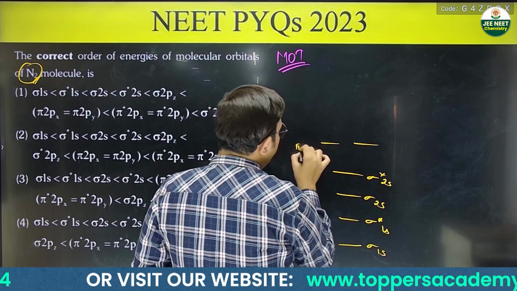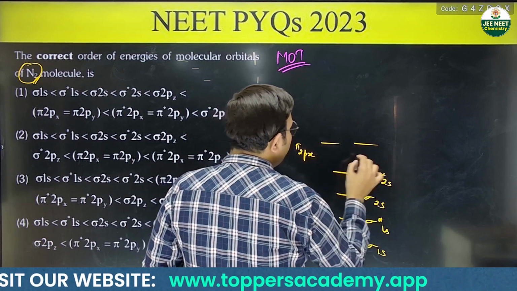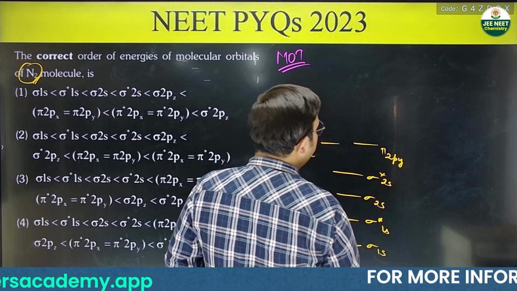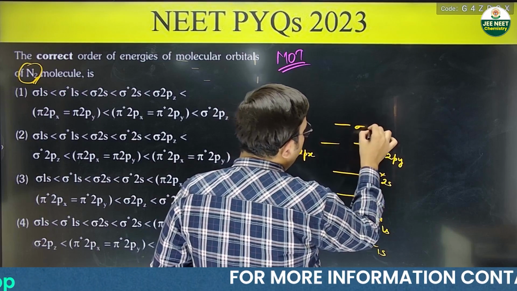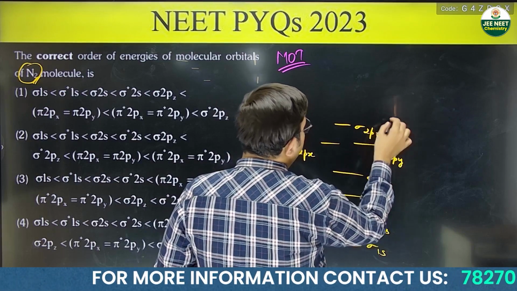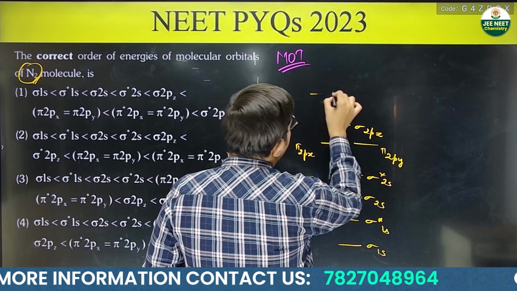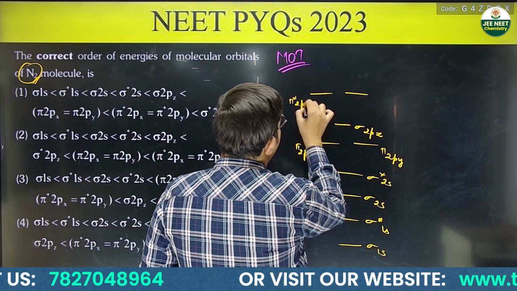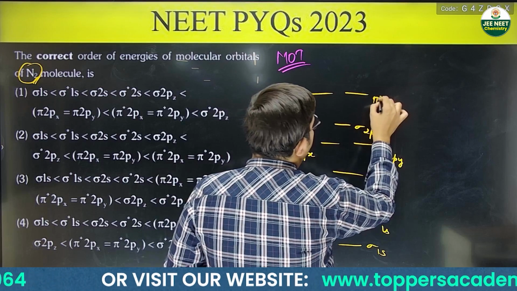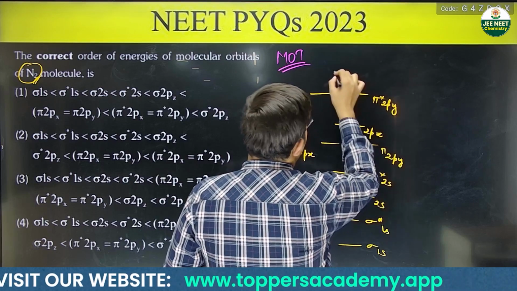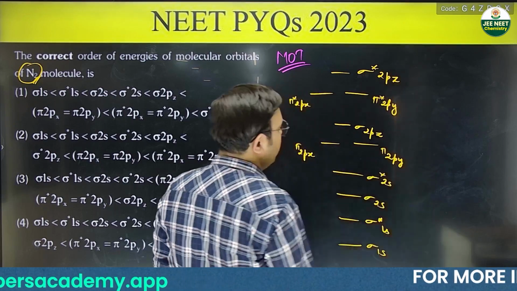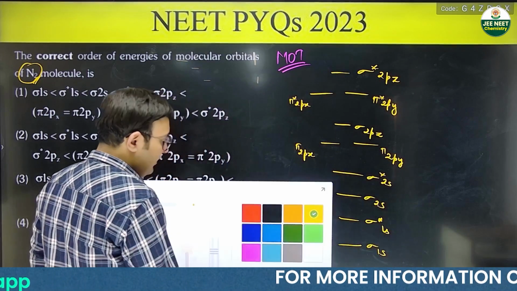This is your pi 2px, this is pi 2py. After that you will have sigma 2pz, then pi star 2px and pi star 2py, and at the end you will have sigma star 2pz. Okay, so this becomes the order.